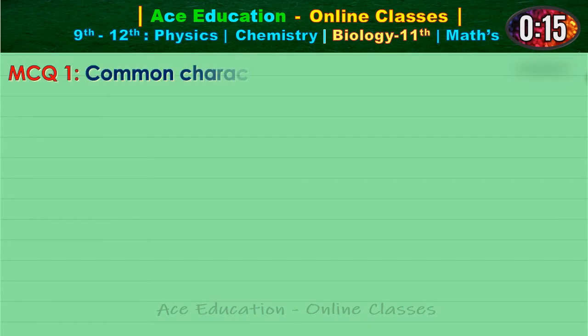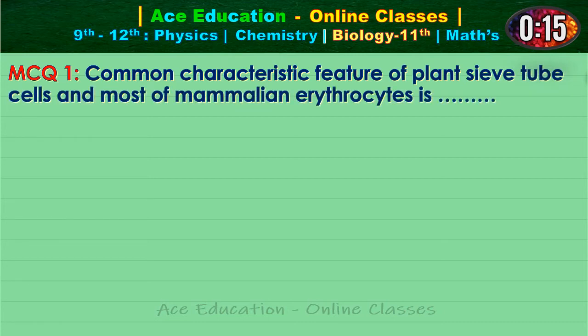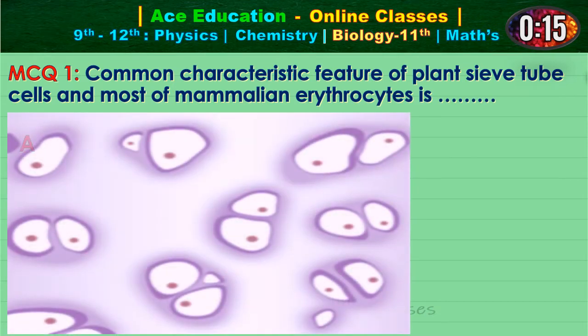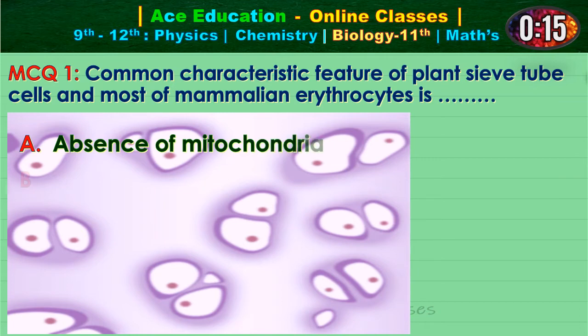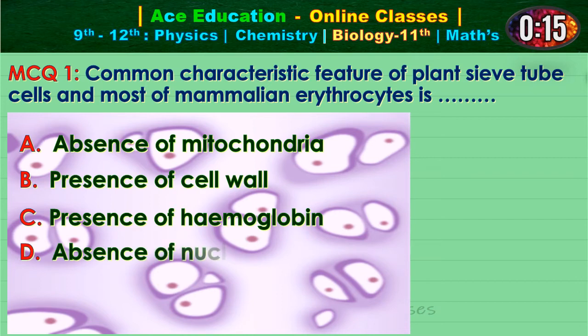MCQ 1, common characteristic feature of plant sieve tube cells and most of mammalian erythrocyte is dash. Option A, absence of mitochondria. Option B, presence of cell wall. Option C, presence of hemoglobin. Option D, absence of nucleus. Now answer in 15 seconds.